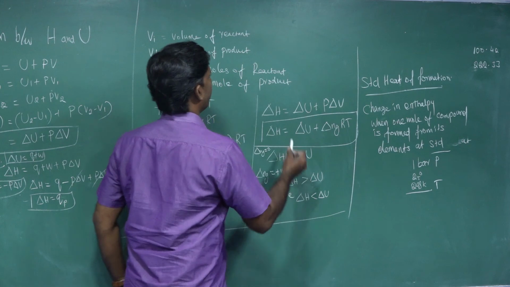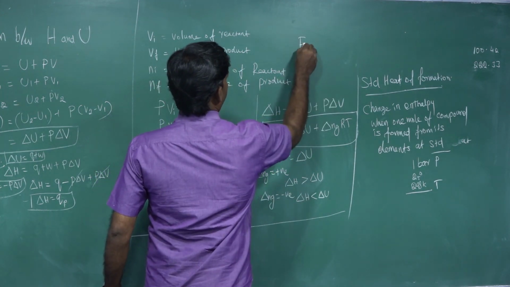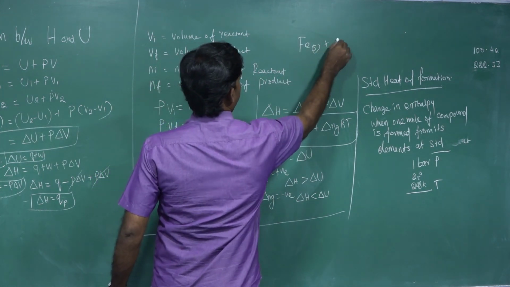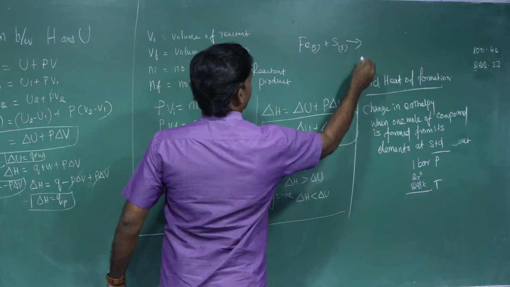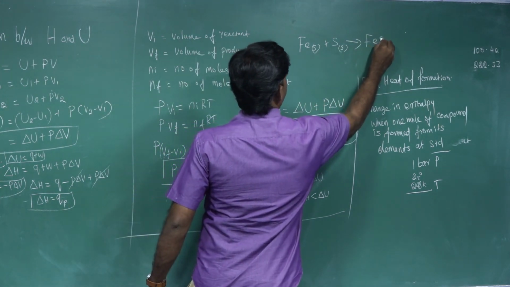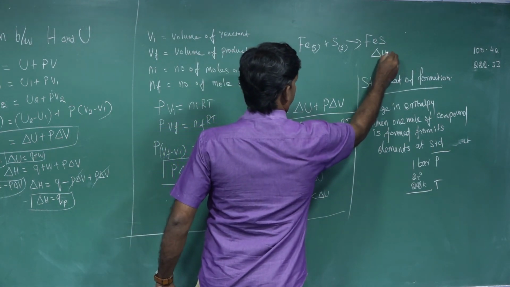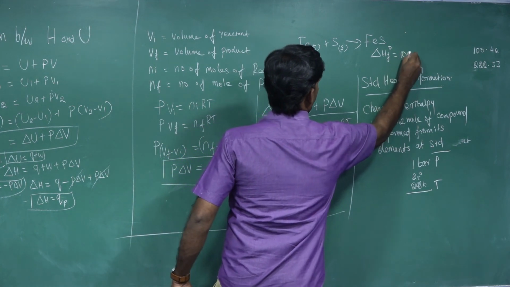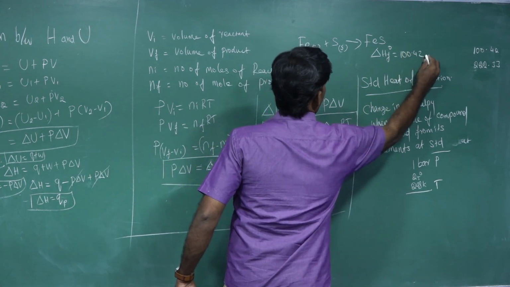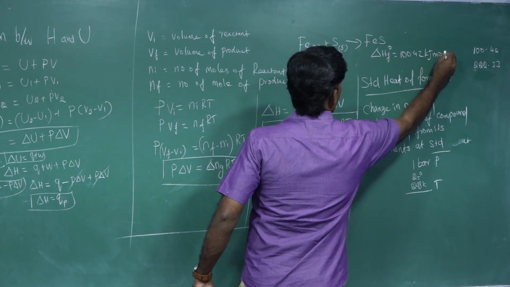For example, if we have some equations here, Fe solid plus S solid to give FeS. Here ΔHf°, the standard heat of formation, is equal to minus 100.4 kilojoule per mole.